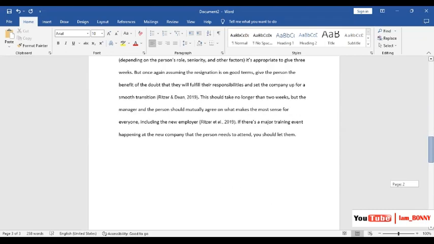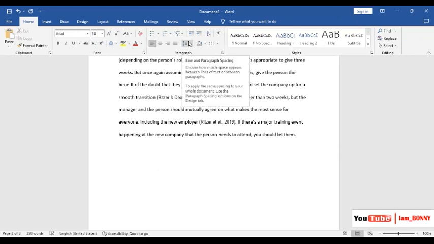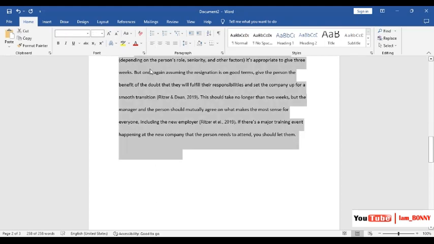The final thing to do is to read the instructions and understand the font required, the font size, and then the spacing. These three are majorly used in the formatting of any paper, not only APA. To format it, you highlight, press Control A, and then come to here.